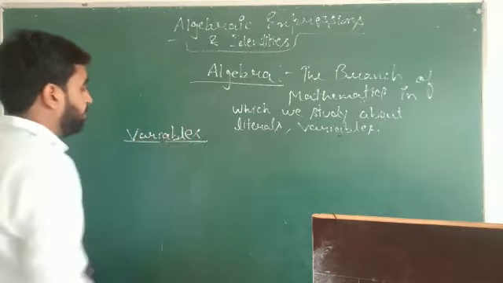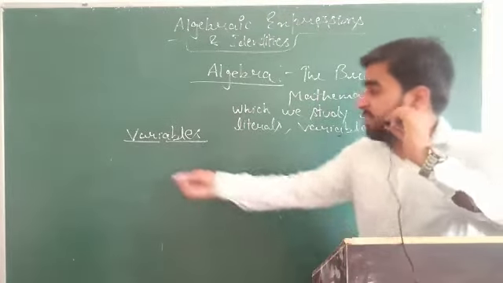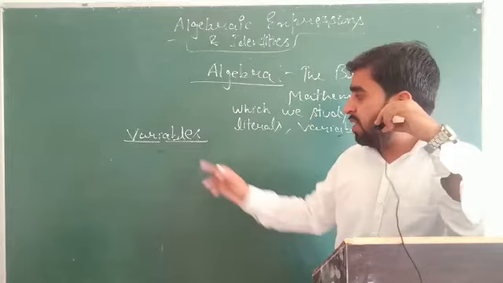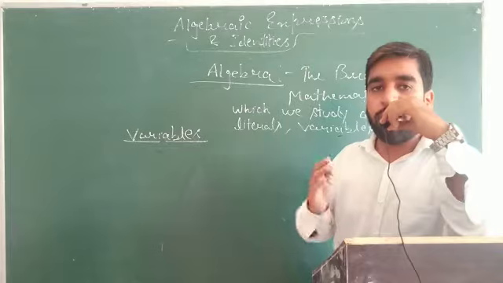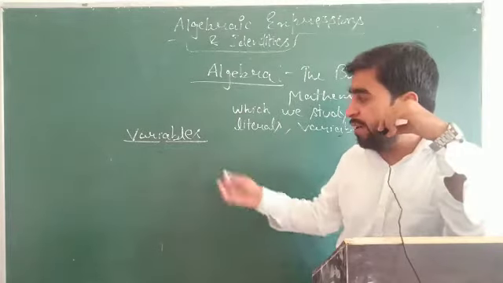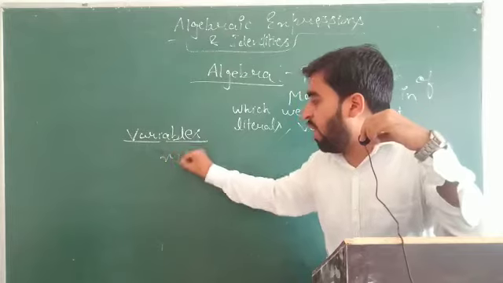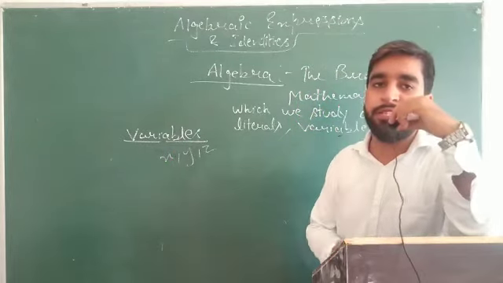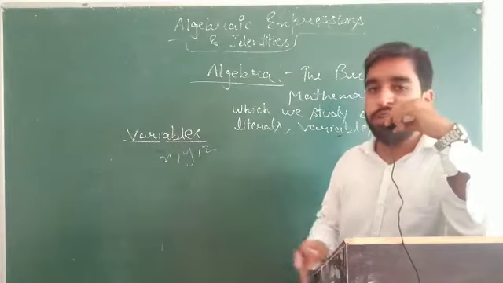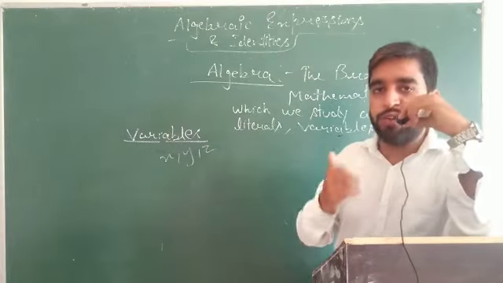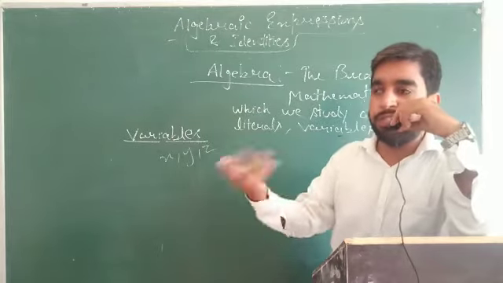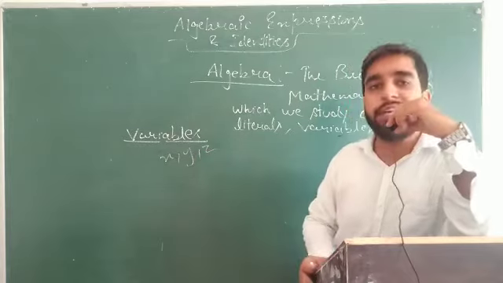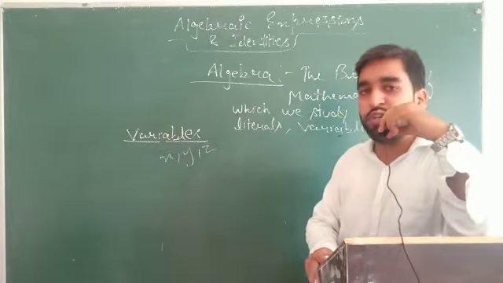In this word variable, we will find two words. One is vary, which means changeable, and able, to change. So one which is able to change its value comes under variable. So students, X, Y, Z, all these alphabets can change their value. In fact, you can see the answer of any question: X is 10, suppose it is 15, sometimes it is 30. So it is changing its value continuously. So this is known as variable, which is able to change.